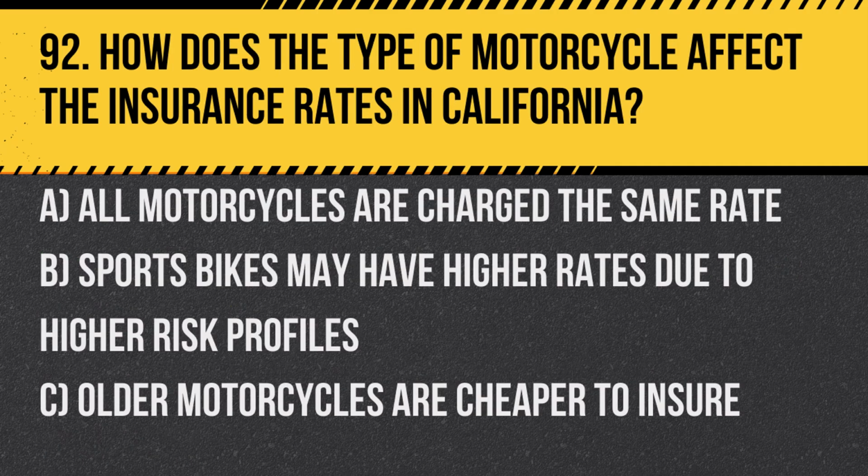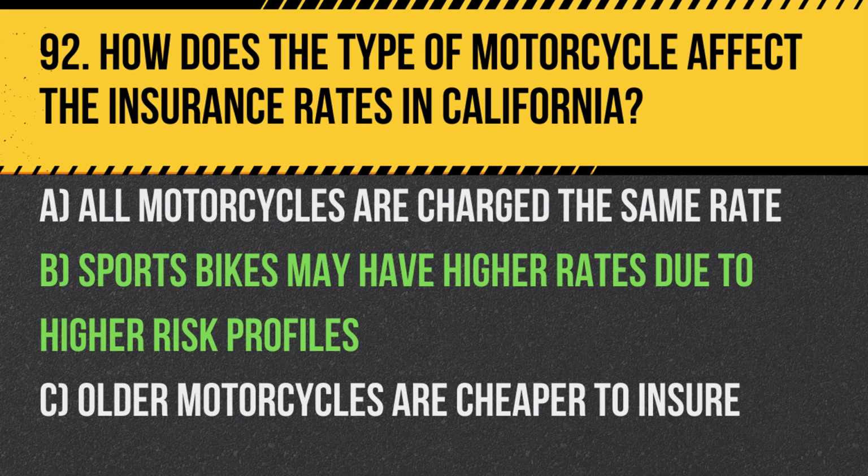Question 92. How does the type of motorcycle affect the insurance rates in California? A. All motorcycles are charged the same rate. B. Sports bikes may have higher rates due to higher risk profiles. C. Older motorcycles are cheaper to insure. Answer. B. Sports bikes may have higher rates due to higher risk profiles, reflecting the potential for faster speeds and